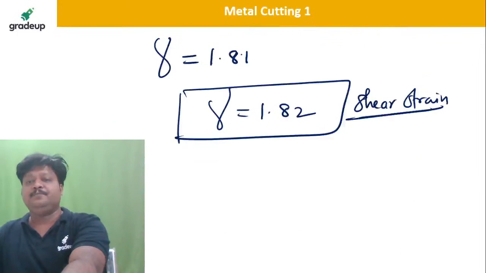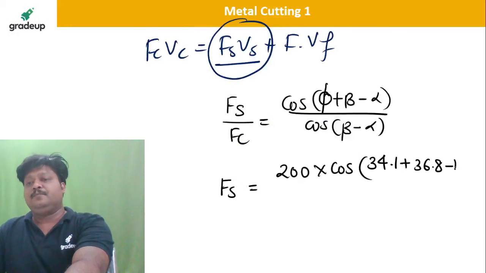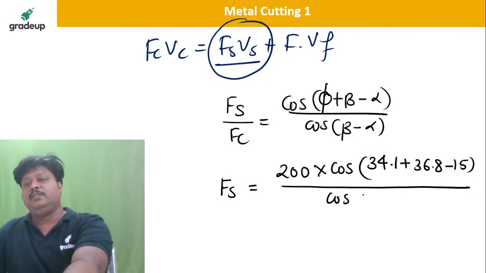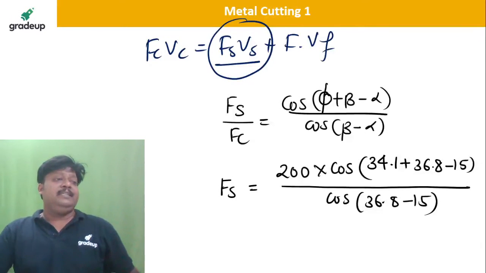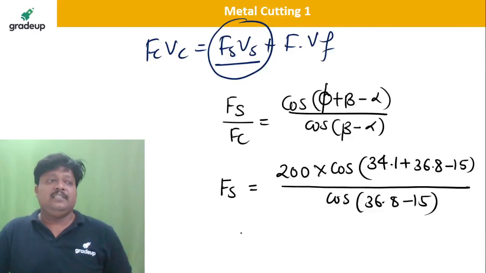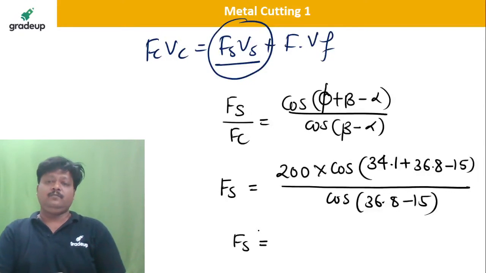15 degree divided by cos of this, 36.8 minus 15. Yes, tell me the Fs value. 34.1 plus 36.8 minus 15.